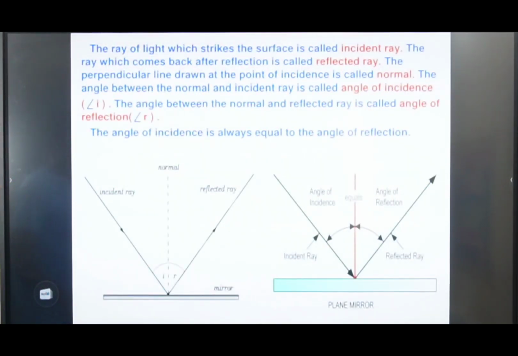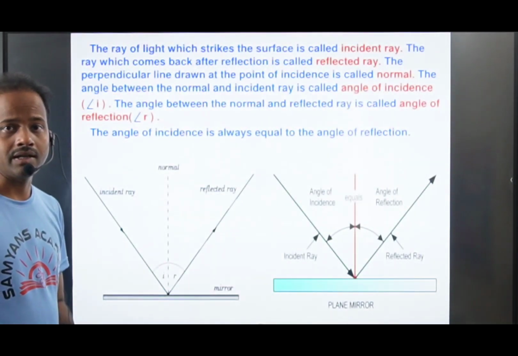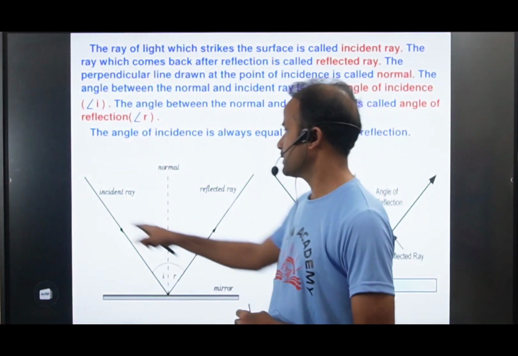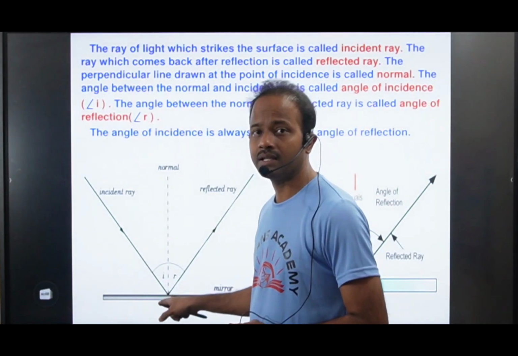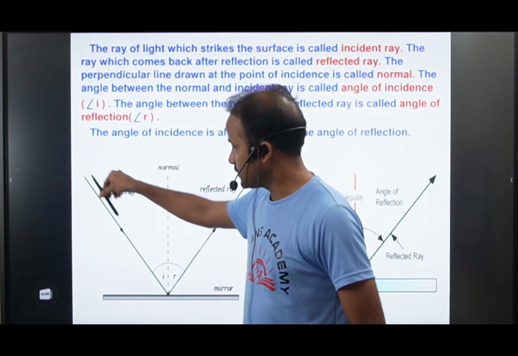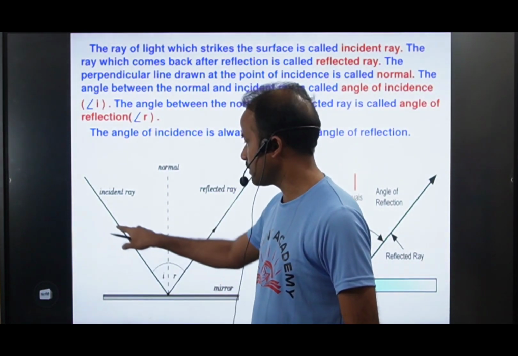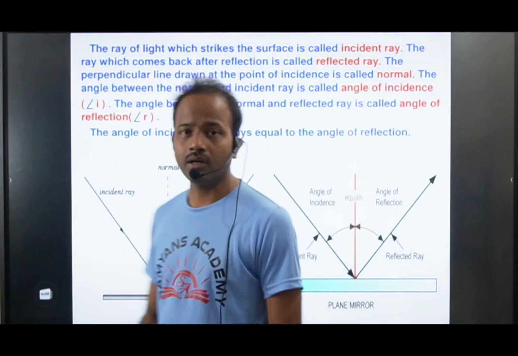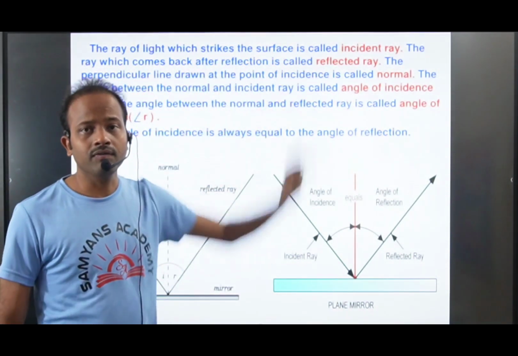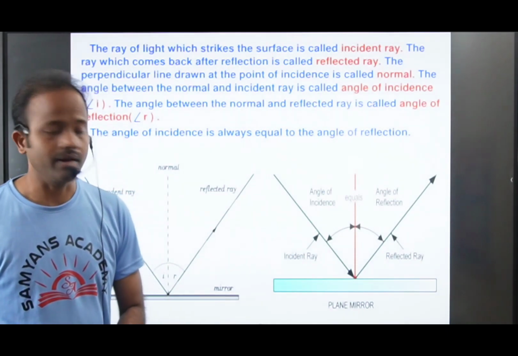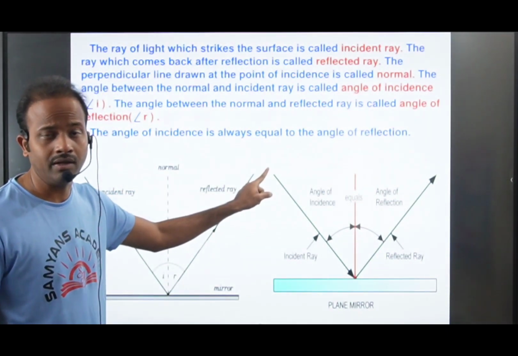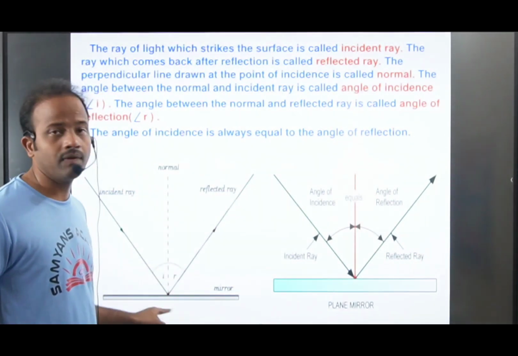The ray of light which strikes the surface is called the incident ray. If a ray of light falls on the surface, we call it the incident ray, the ray which falls on the shiny surface. What is the reflected ray? The ray which comes back after reflection is called the reflected ray. After reflection, one more ray is coming from the shiny surface, and this is what we call the reflected ray.